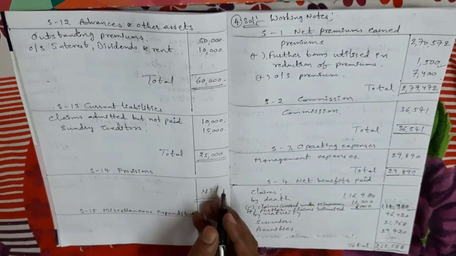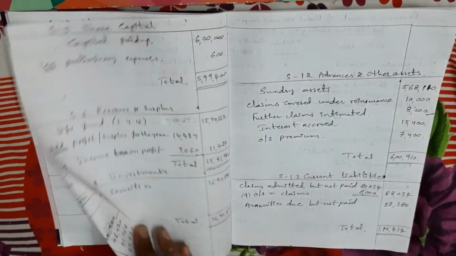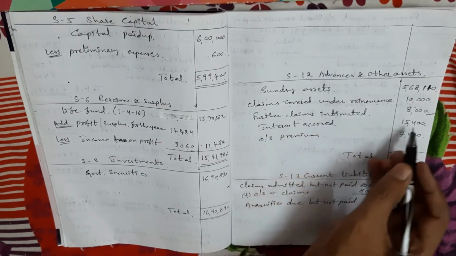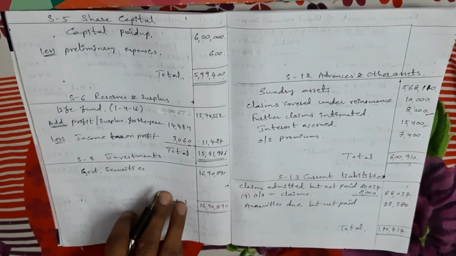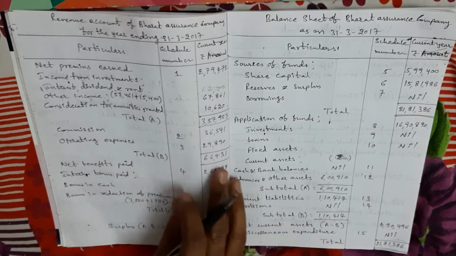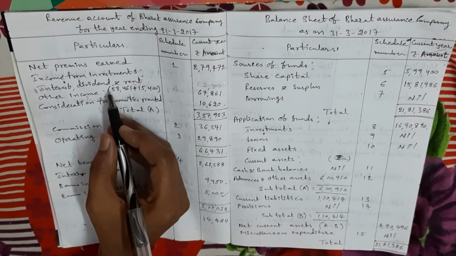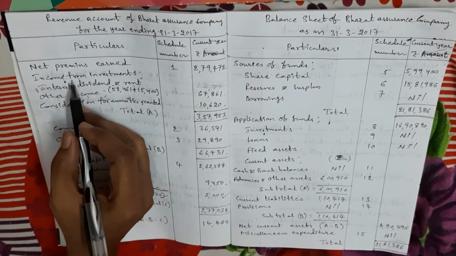Next adjustment, interest accrued 15,400. Interest accrued means it is an asset by nature. So one time it comes in schedule number 12, advances and other assets, interest accrued 15,400. Second time we take it in the revenue account, because that interest, dividend and rent we take under income from investment.